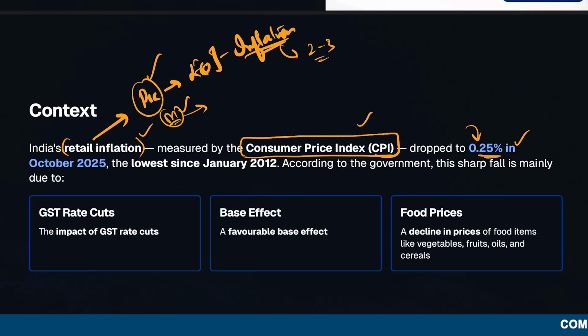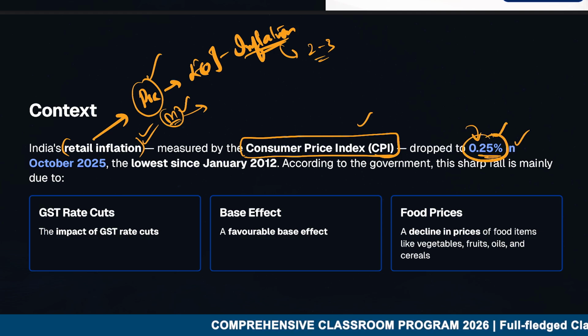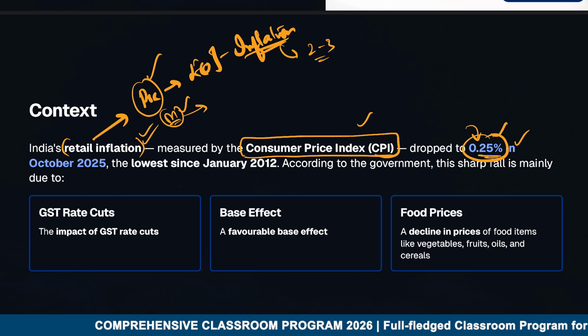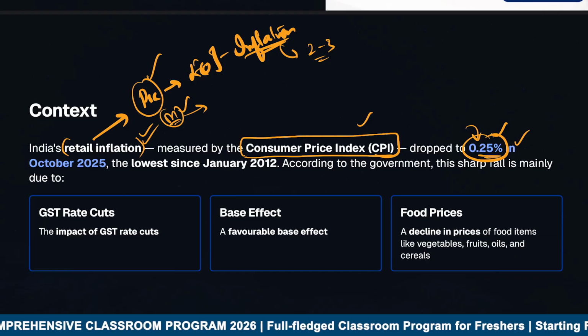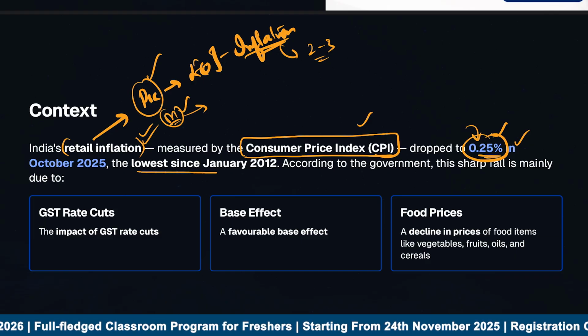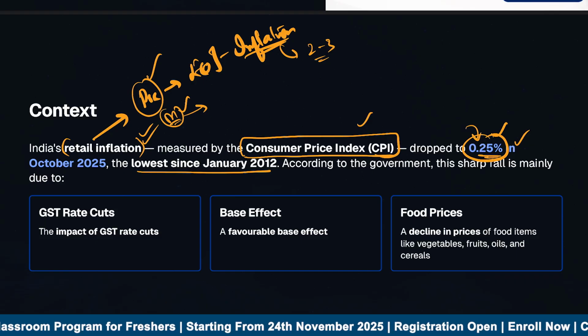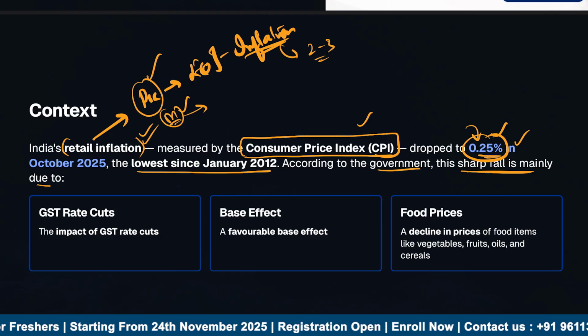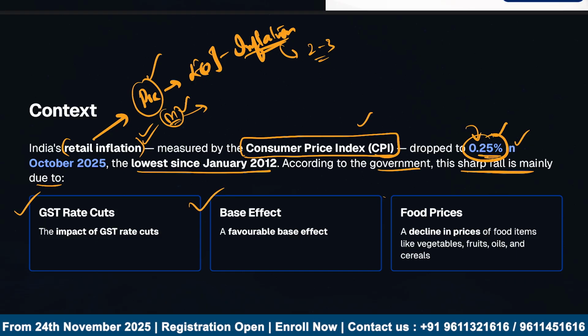Of course, we will see in brief what retail inflation is, and what the effect of the retail inflation is because it has reduced, right? So this is the context and the content of this particular video. And if we see the context, it is said that it is the lowest since January 2012. According to the government, this sharp fall is mainly due to 3 reasons which it states.